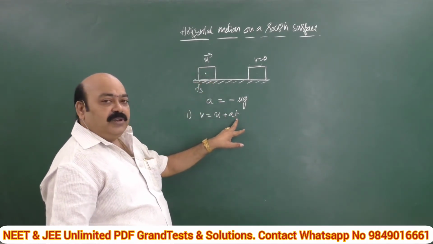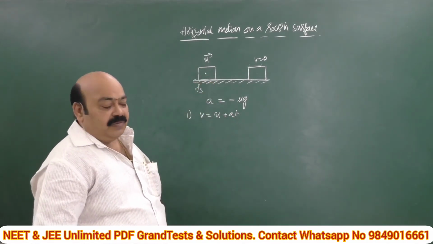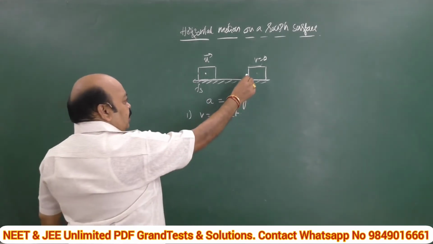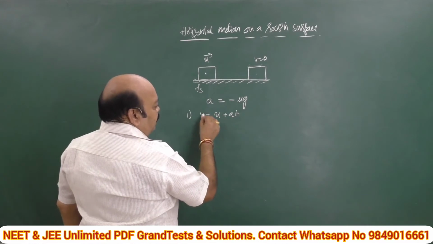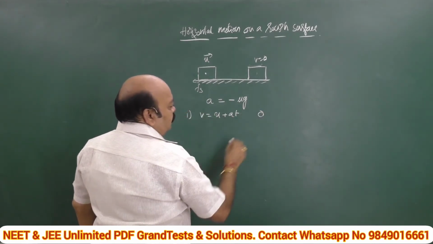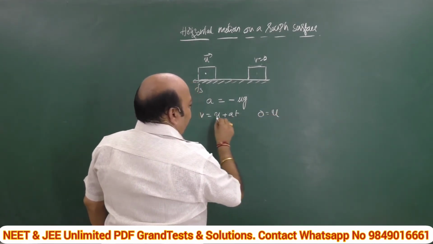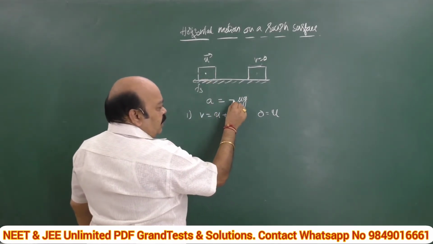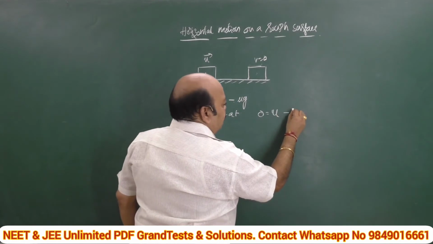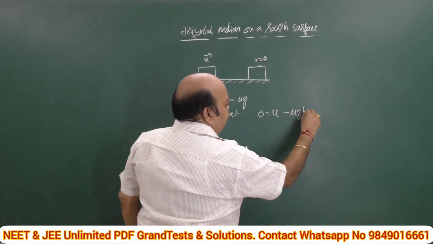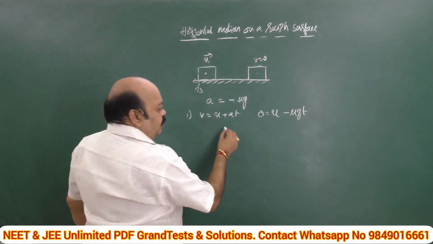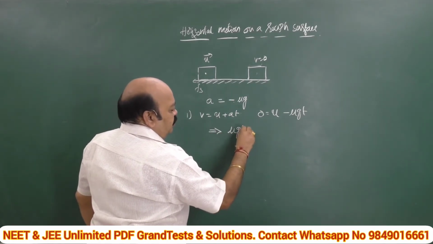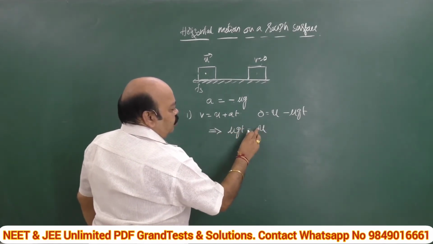After what time does it come to rest? It's a very simple thing. Finally it comes to rest means v is equal to 0. You can substitute now: u, you already have the value given in the problem. a is equal to, as I said, minus mu g, and t, which implies mu g into t is equal to u.